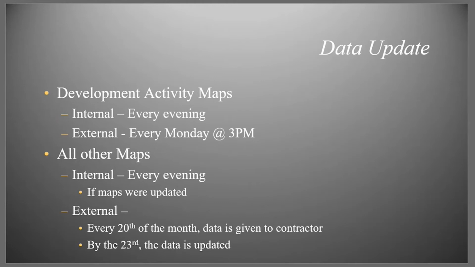All other maps, all other GIS maps, if GIS updated it, if we updated property lines, if we updated zoning, if we updated gas stations, you name it. If there was an update, that update shows the following morning. On external pGALIS, that data is updated by the 23rd of the month.